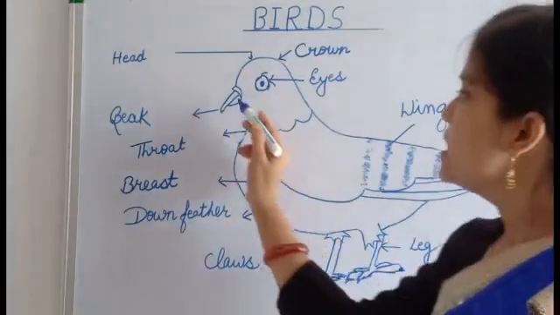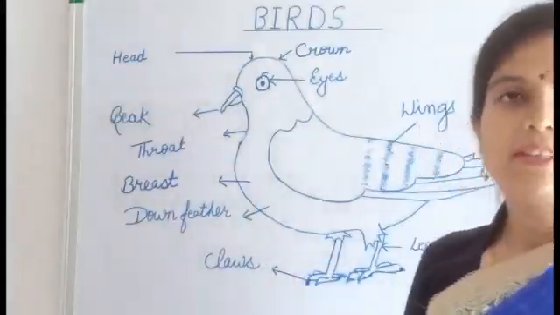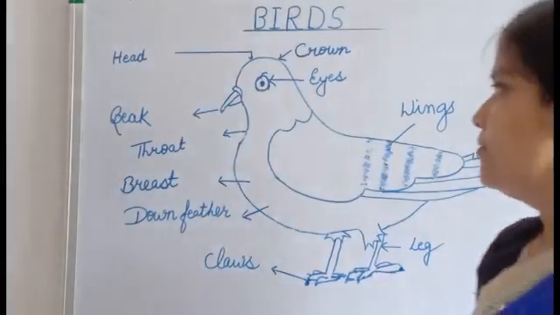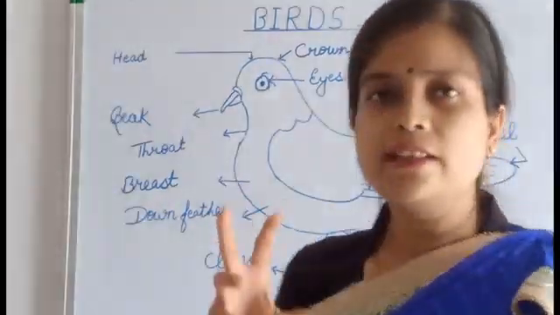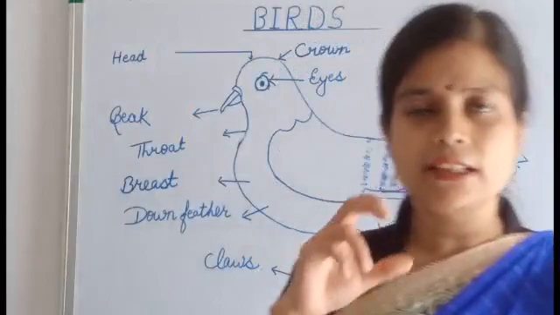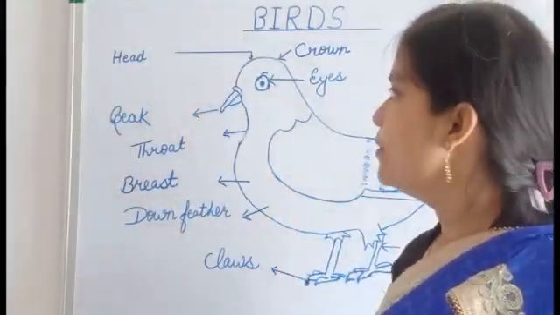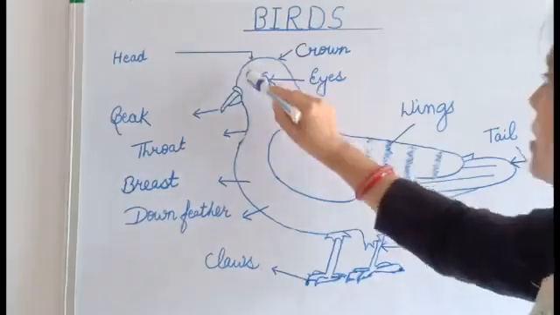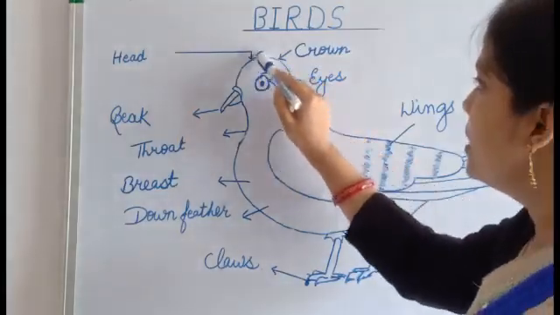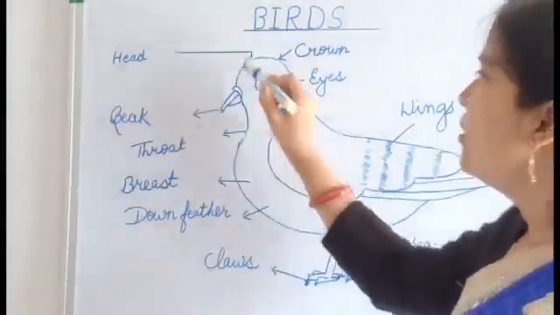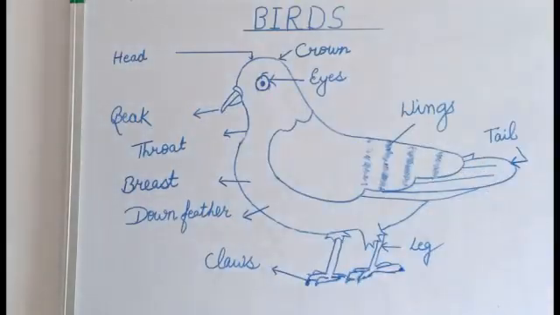Now the next part is the beak. With the beak only they eat the food, or crack the nuts. So this is the beak of a bird. This is the head. This is the head of the bird, and this is the crown.